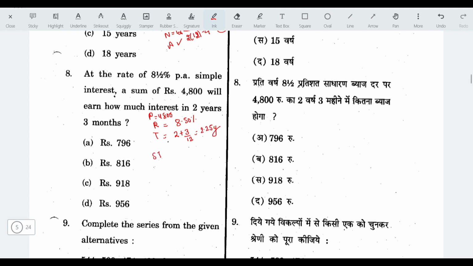Now we know simple interest is equal to P into R into T upon 100. So on putting this value here, we will get simple interest is equal to 816. The correct answer here is 816.